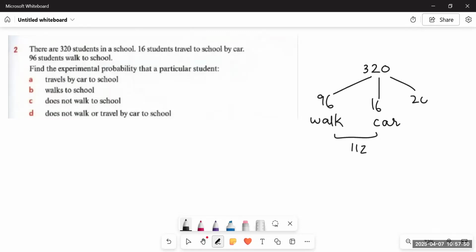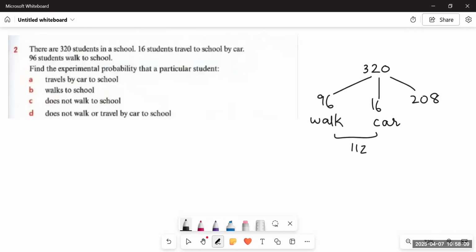It means there are 208 more students. If 96 are walking to school and 16 students travel to school by car, there would be a third category that are neither coming to school by car nor walking to school.